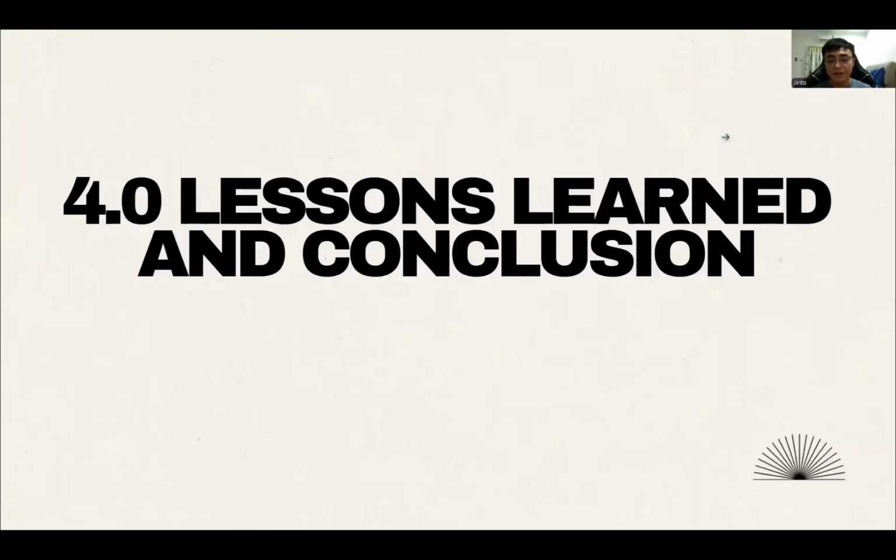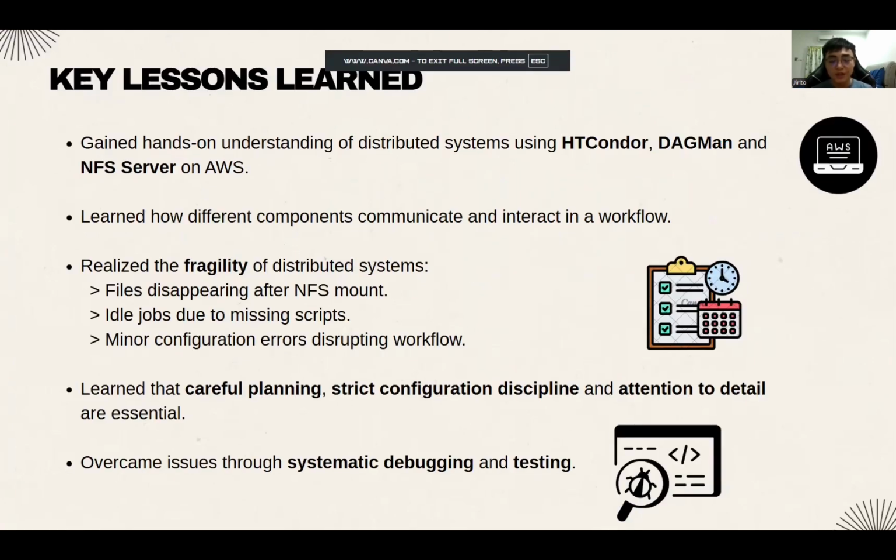Hello, I am Ethan, and here's the lessons learned and conclusion section. This is the summary our group has come up with for the technical lessons we've learned from implementing a distributed system workflow. Through hands-on experience with HTCondor, DAGMan, and NFS server on AWS, we've gained a deeper understanding of how distributed systems operate beyond theory. We saw how each component communicates and interacts with others to make the workflow function correctly.